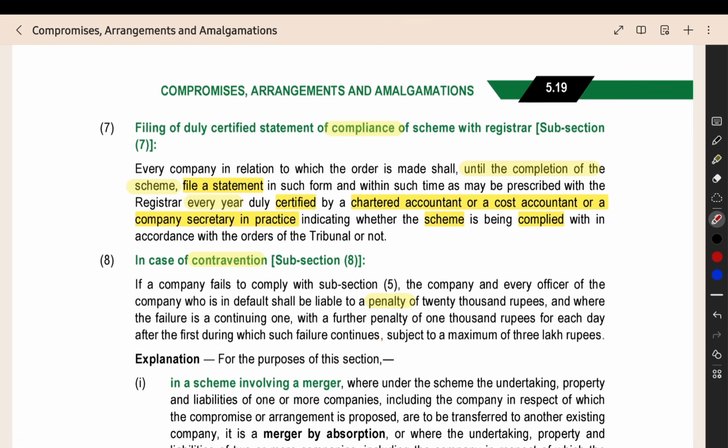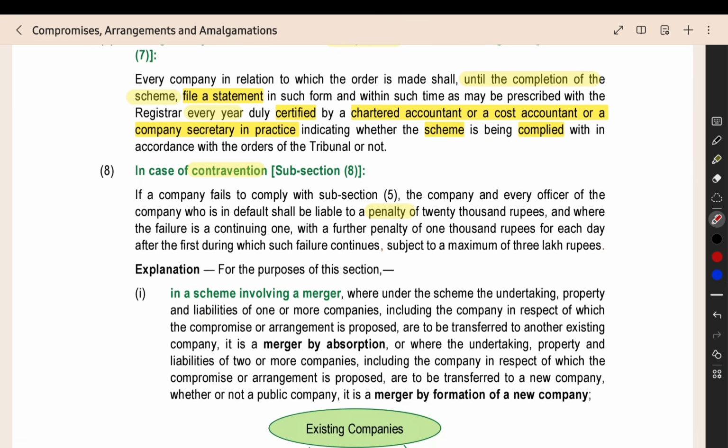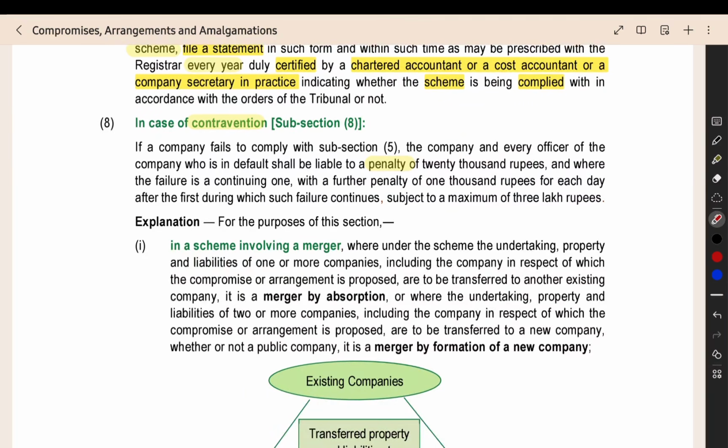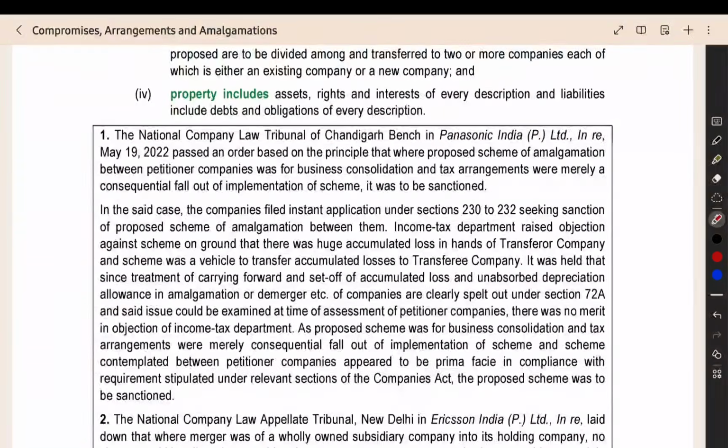Next, we are going to do this. Like that, you have to file a statement of compliance that you are properly following the scheme order given by the tribunal. If you are violating it, then what will happen? The penalty they have given. So that's all about section number 232.